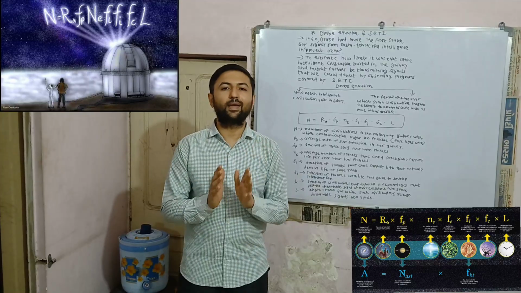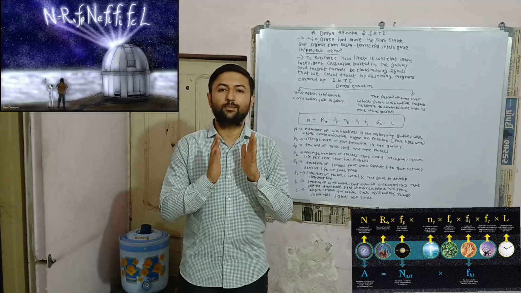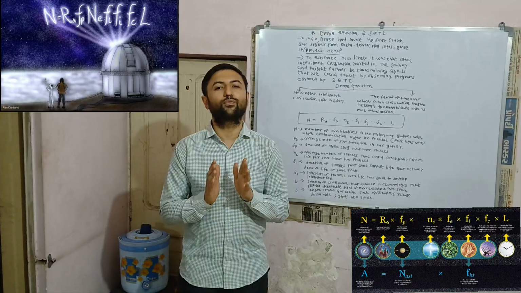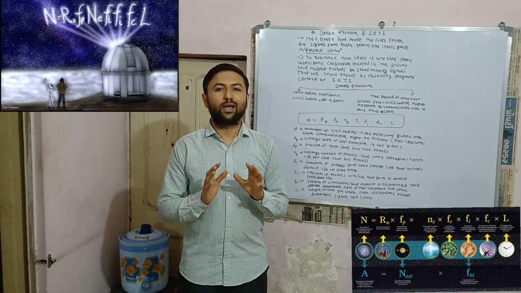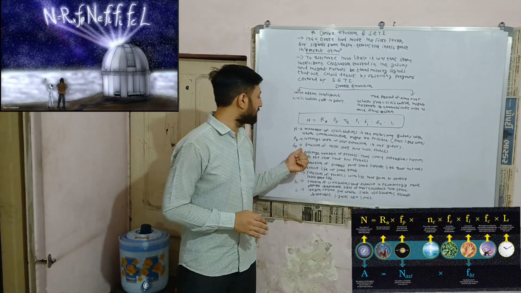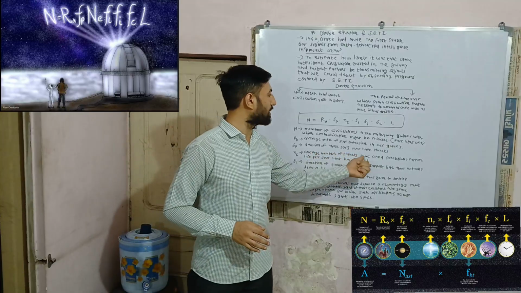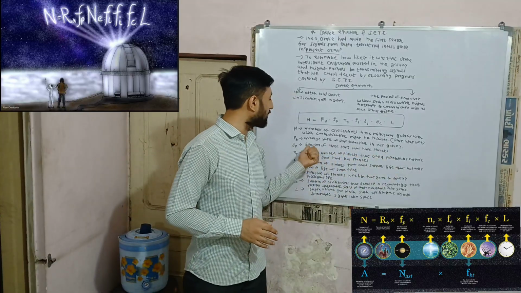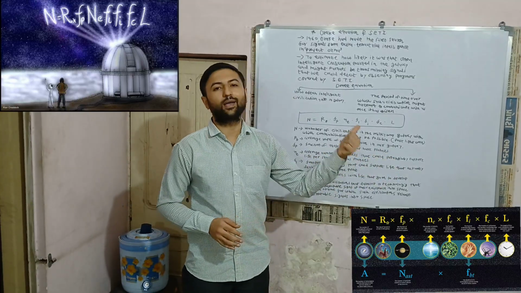And carbon-based life is the most probable life form in our universe. And that is why we have to consider this parameter, that is, the average number of planets that could potentially support life per star that has planets.